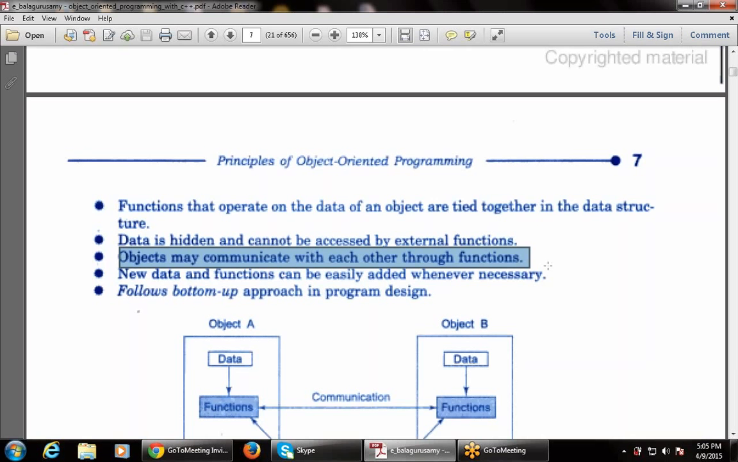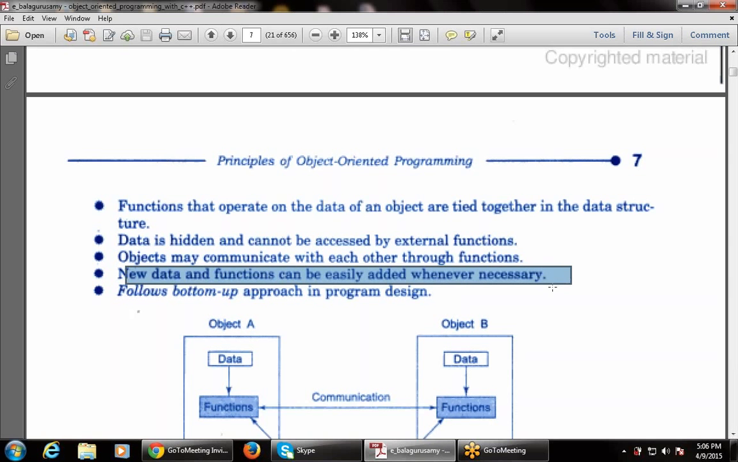Then objects may communicate with each other through functions. As I told you, the functions of different objects can communicate with each other. So this is one of the features: objects may communicate with each other with the use of member functions declared in the objects.